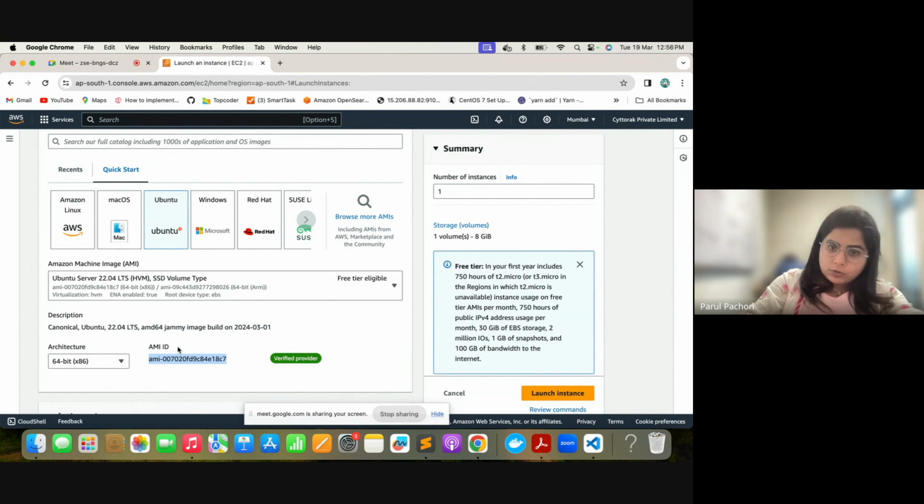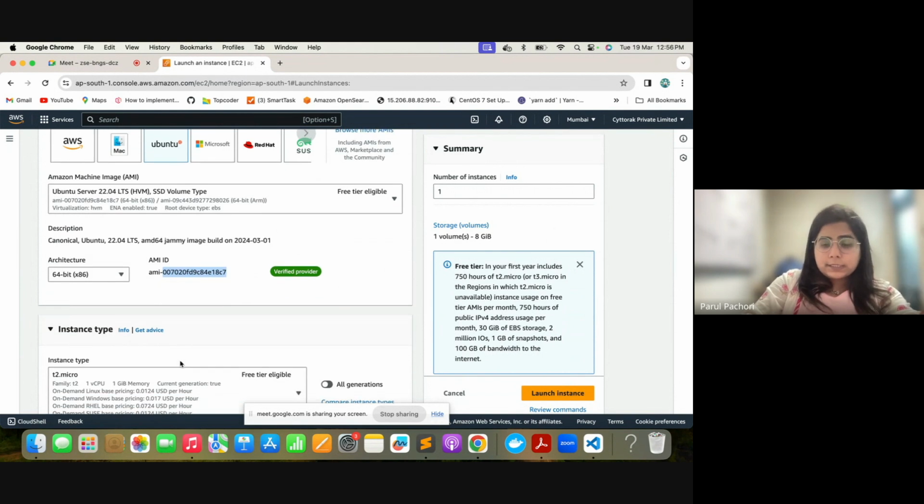This ID is also different for every region. Even if I am talking about Ubuntu Server 22.04, this ID will be different in this region, and different in another region. When I say different for different regions, it means it is a region-specific resource.